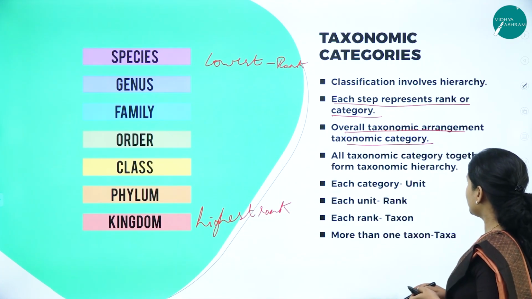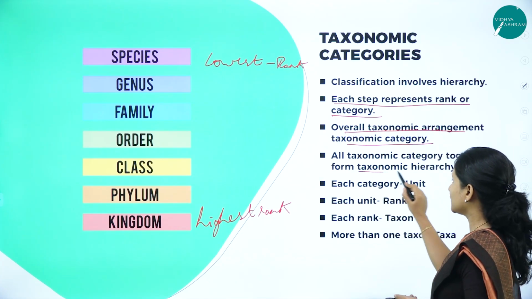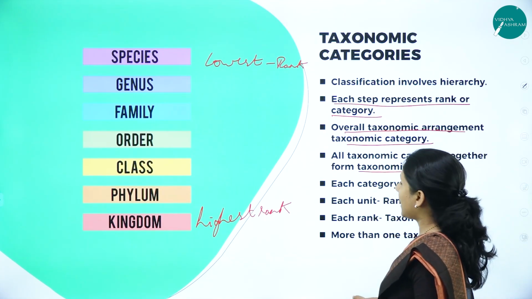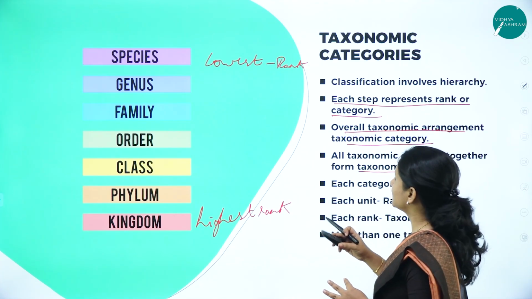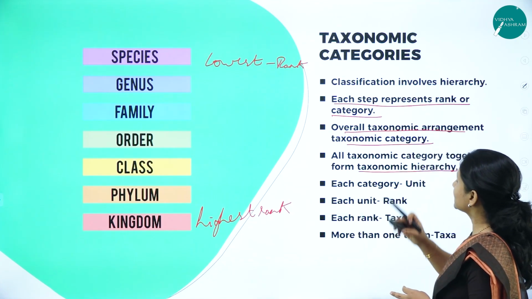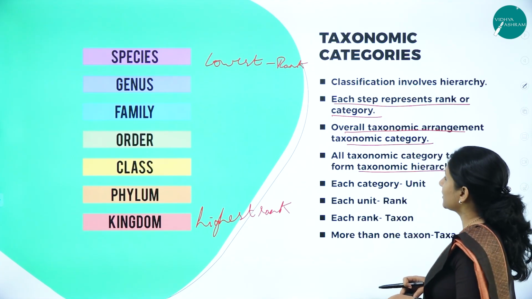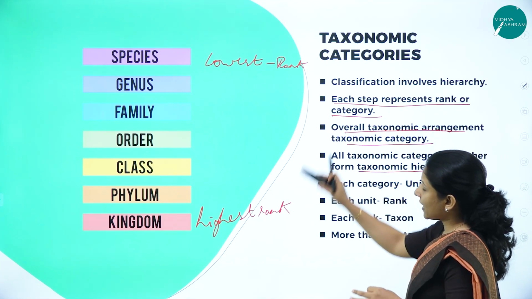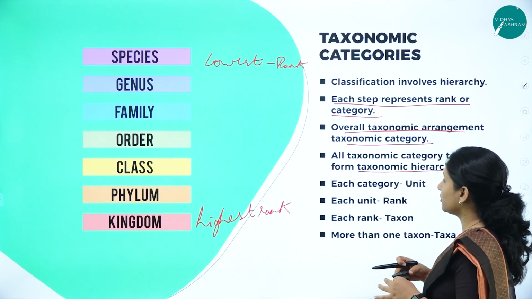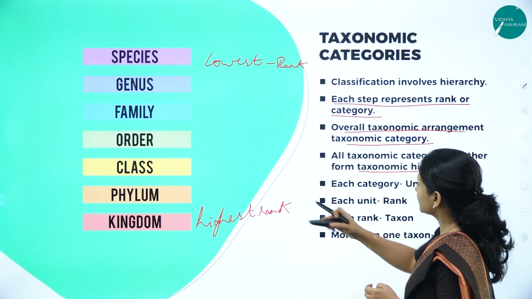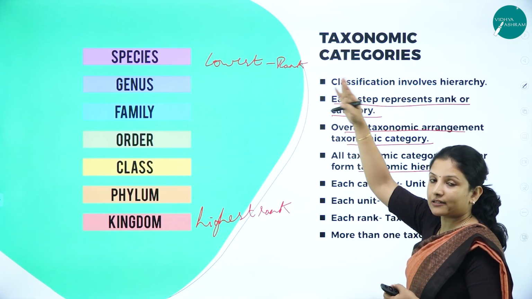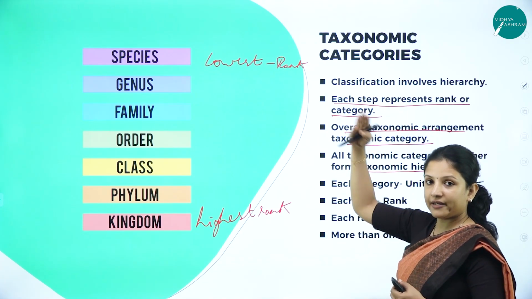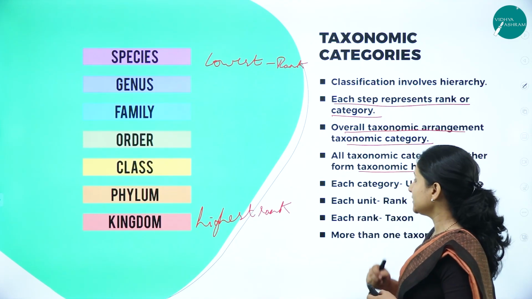All taxonomic categories together form the taxonomic hierarchy. So we have the units of classification, that is taxa. Each step represents a rank or taxonomic category, and all the taxonomic categories together form a taxonomic hierarchy, either from the lowest to the highest rank or from the highest to the lowest rank.